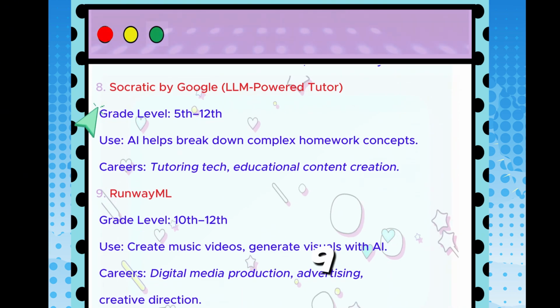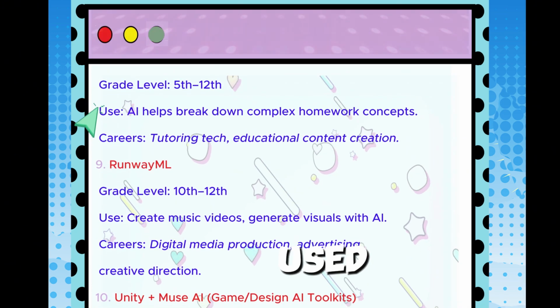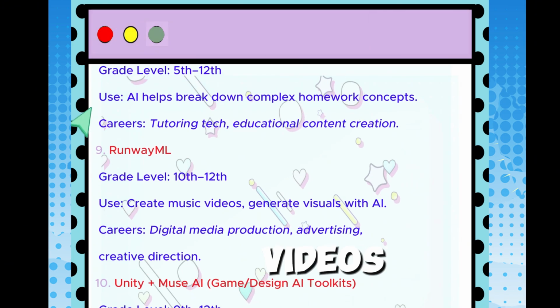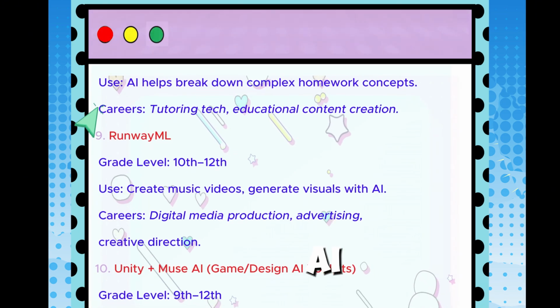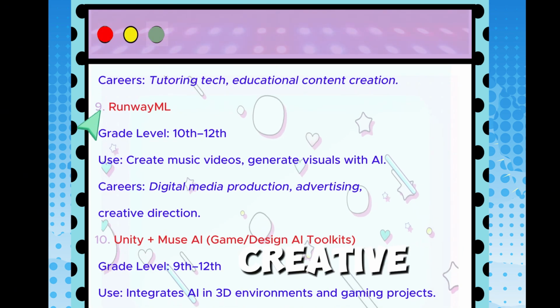And number 9, Runway Machine Learning, grade levels 10 through 12. Its use is to create music, videos, and generate visuals with AI. For careers: digital media production, advertising, creative direction.